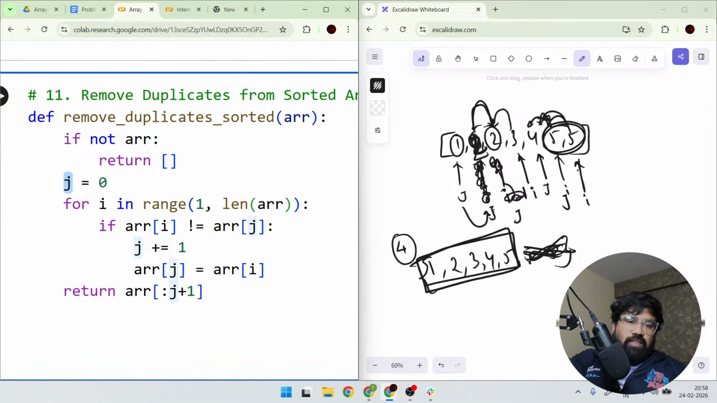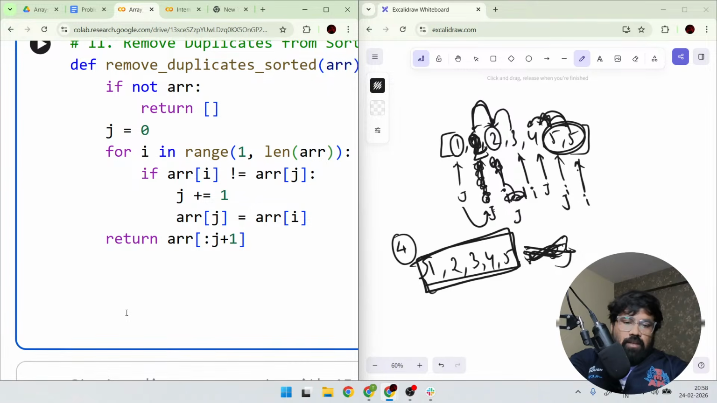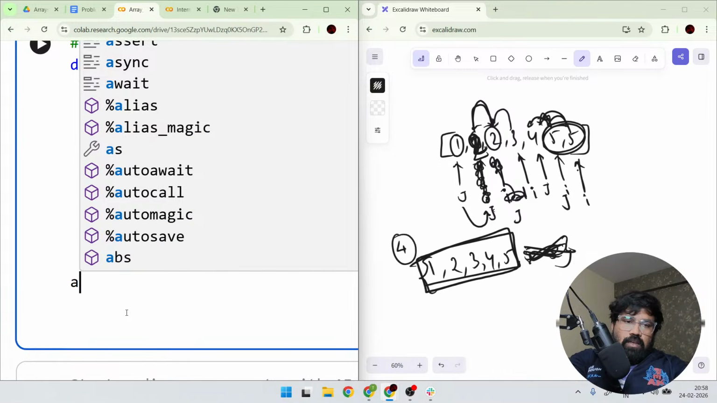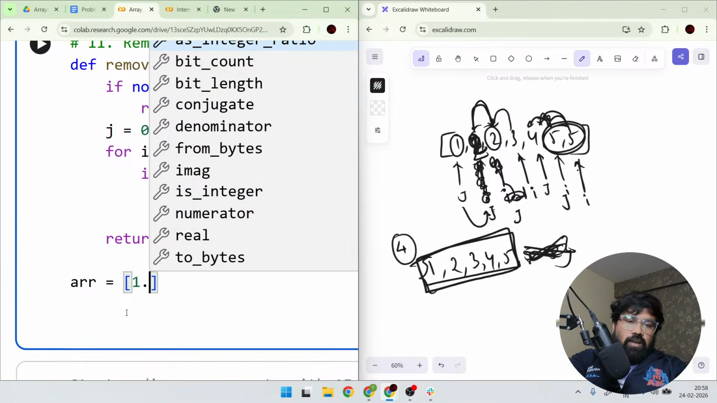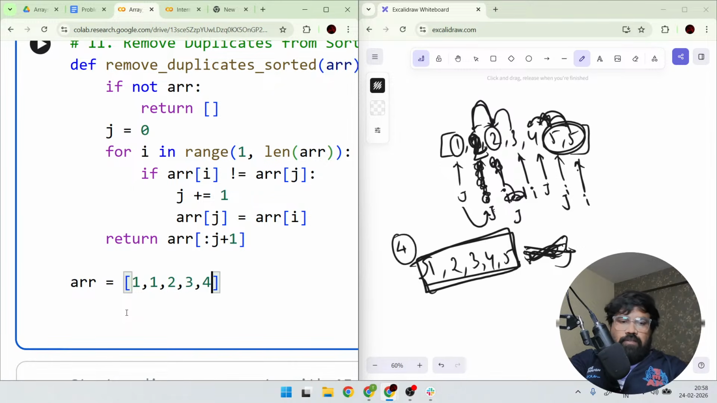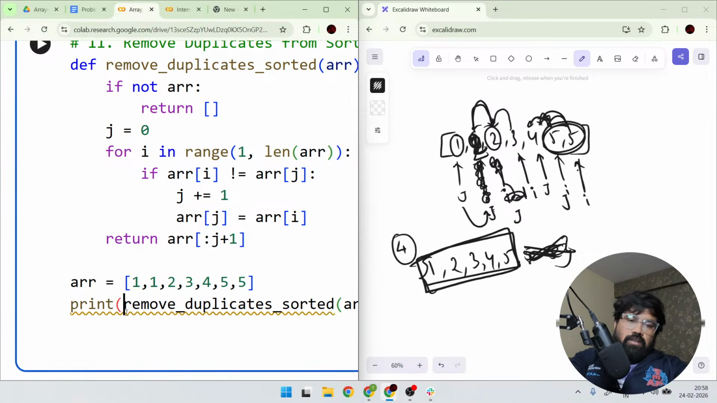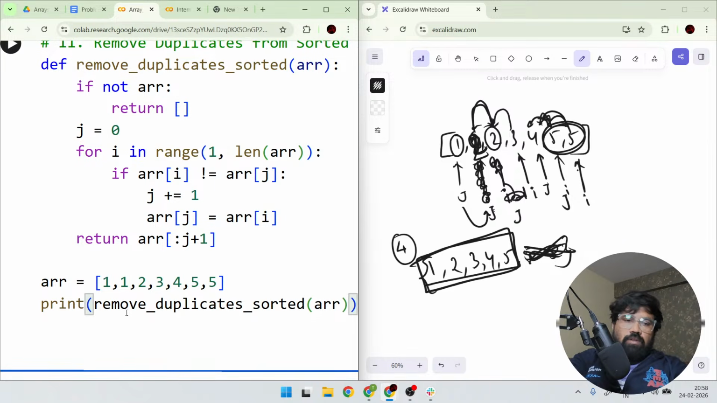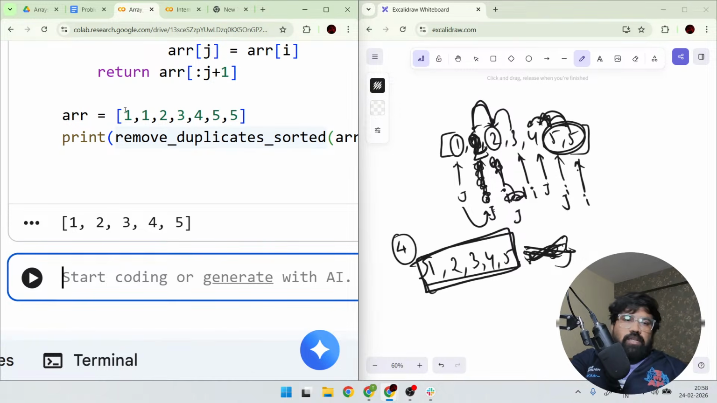And even if you want to check whether this code works or not, I will give you a function call, for example. ARR is equal to 1, 1, 2, 3, 4, 5, 5. And I am calling a function and there is a return statement. So I am trying to print directly without storing into any value. So to run this, shift enter. See, 1 is removed, 5 is removed.